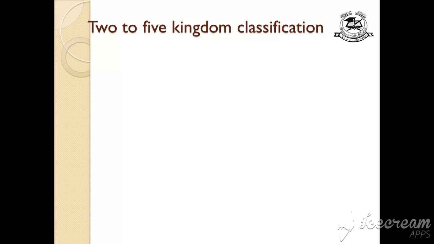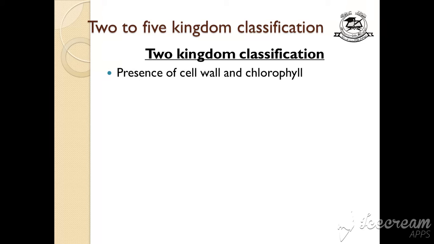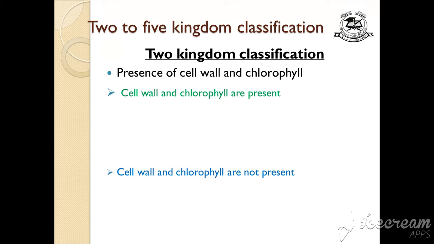Okay, now we will start 2 to 5 kingdom classification. 2 to 5 kingdom classification means first the organisms are classified into 2 kingdoms. So first we will do 2 kingdom classification, based on the presence of cell wall and chlorophyll. Now you understand what cell wall and chlorophyll are. If cell wall and chlorophyll are present, that makes one kingdom, and if cell wall and chlorophyll are not present, that will make another kingdom.